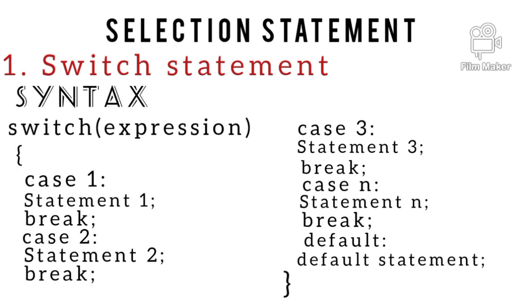So firstly let me understand what is meant by selection statement. Selection statement is used where lots of comparisons are needed. There, if-else statement is a bad idea. At that time, selection statement, that is switch case statement, is used.